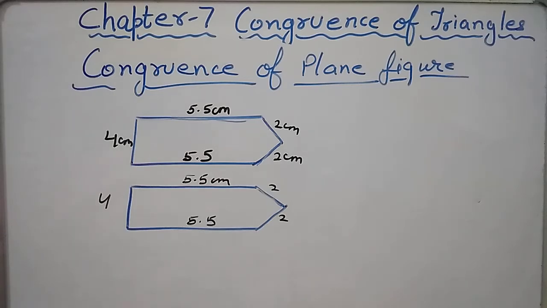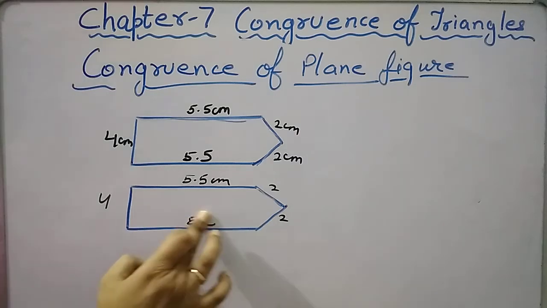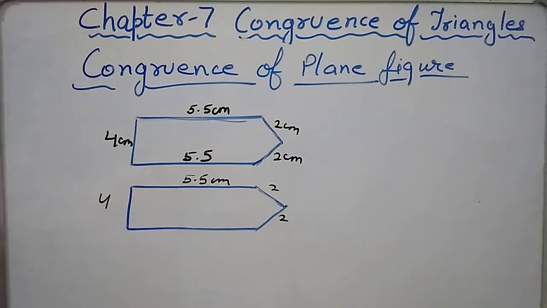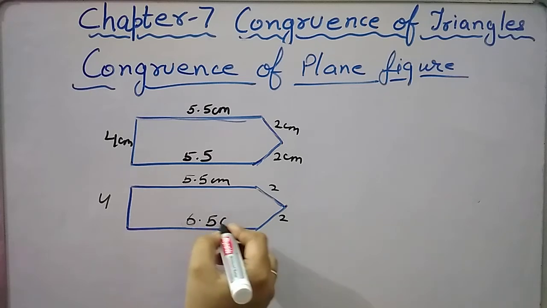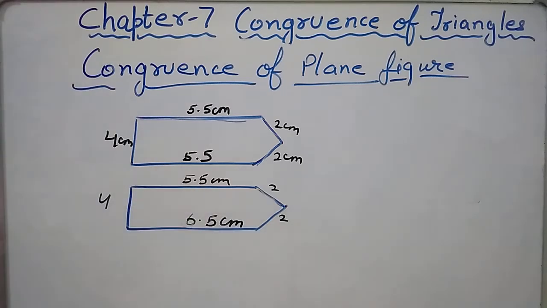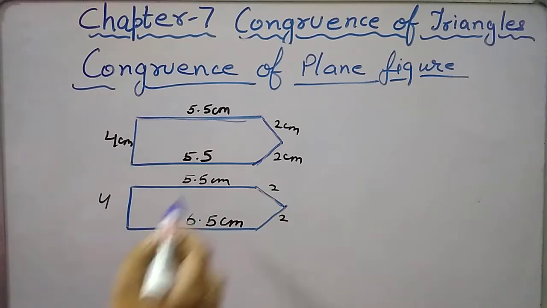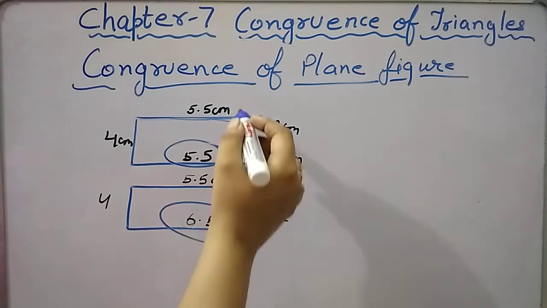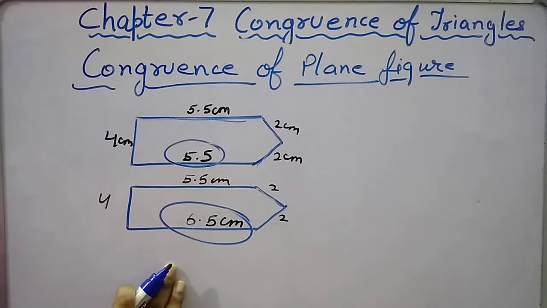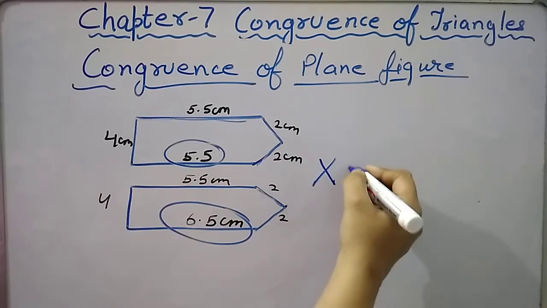Now suppose one of its sides does not have the same dimension, if it is 6.5 centimeters, that means all other sides are similar, but this one side is not similar in length, that means in size. So these two figures will not be said to be congruent.